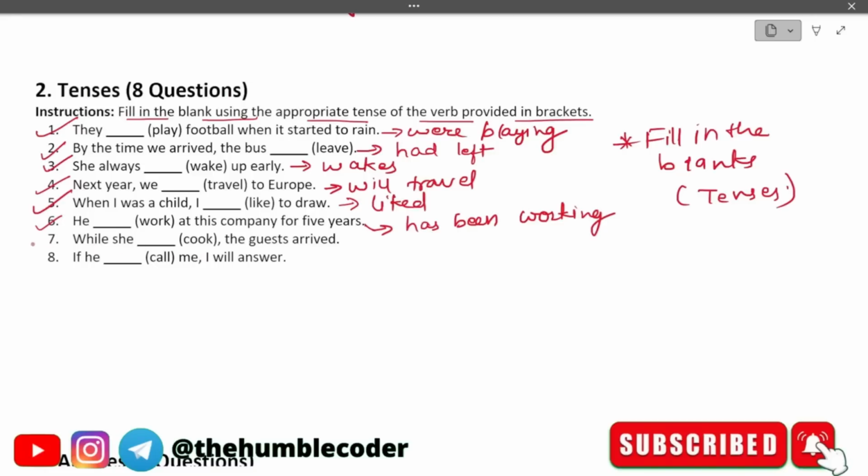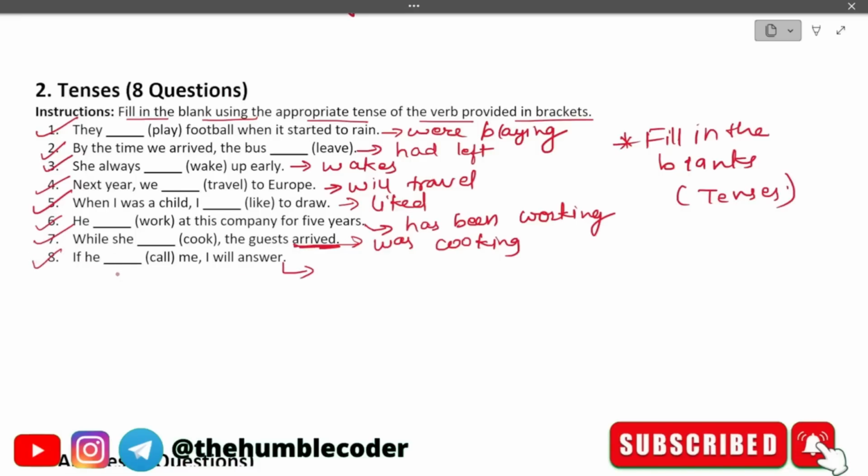So we have to say, he has been working. Next is, while she dash, the guest arrived. Okay, and the word is cook. So the correct answer will be, while she was cooking, because we got to know that this is a past tense statement based on the word arrived. Arrived is in past tense, so we prepared our word in this way only, that she was cooking, right? Since we are talking about past tense here.